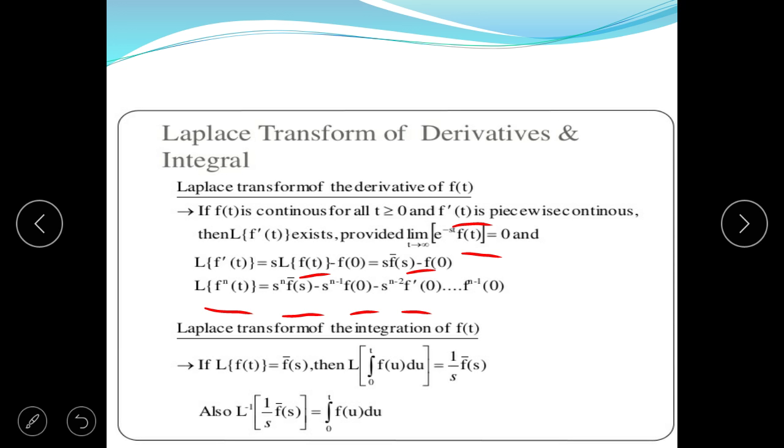So the Laplace transform of the integration of function f(t): if the Laplace of f(t) is equal to f bar s, then Laplace of the integral from 0 to t of f(u) du is equal to 1 by s times f bar s. Also, the inverse Laplace of f bar s upon s is equal to the integral from 0 to t of f(u) du.